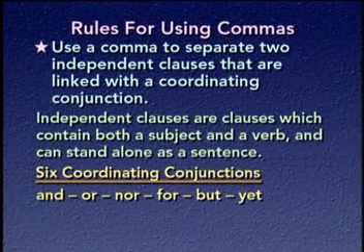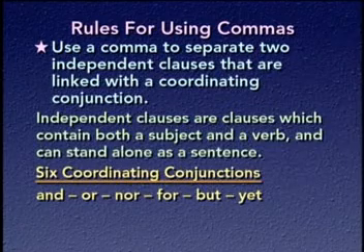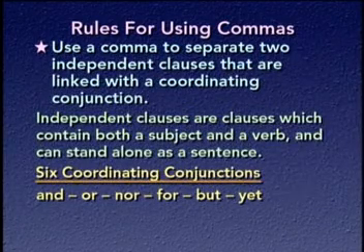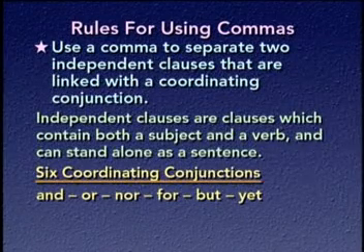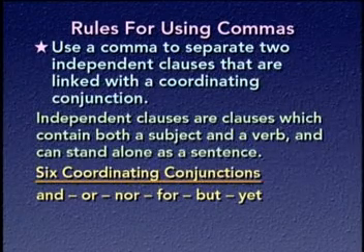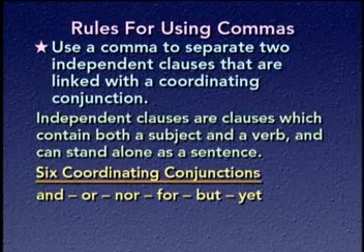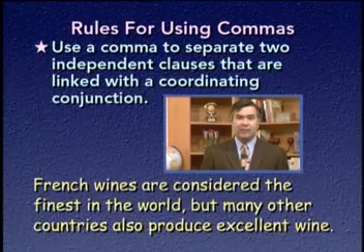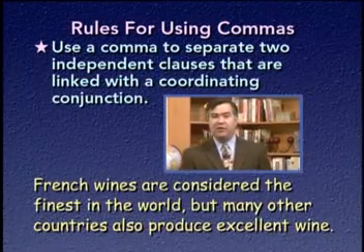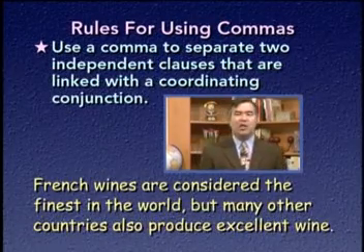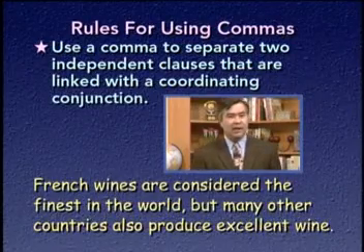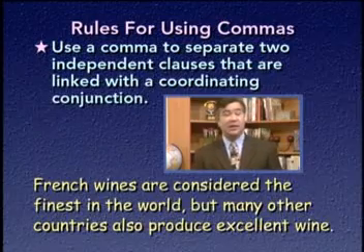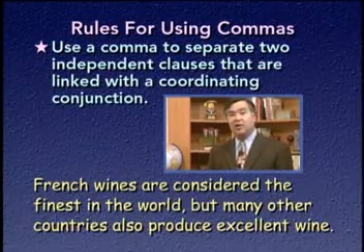Whenever you have a sentence containing 2 independent clauses joined by one of these coordinating conjunctions, it's good practice to insert a comma between the 2 clauses to separate them clearly. It puts in a pause where it's appropriate and makes the sentence a little bit easier to follow. Here's an example. French wines are considered the finest in the world, but many other countries also produce excellent wine. Here we have a sentence that is made up of 2 independent clauses. Each of the clauses here could stand alone as a sentence.